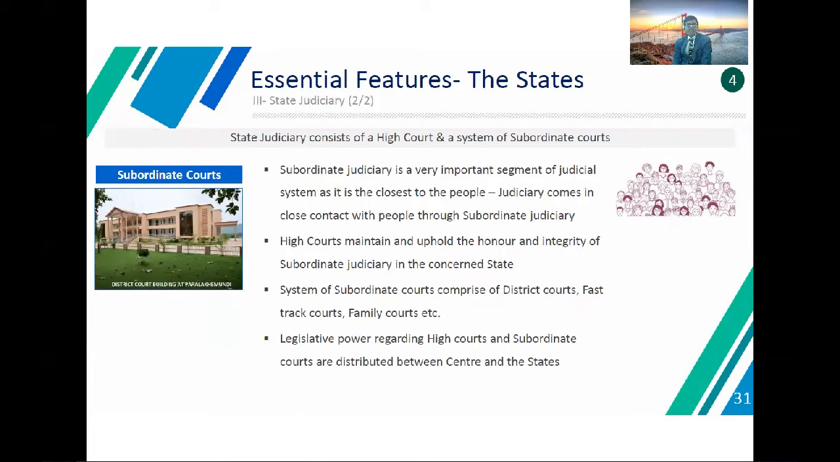The state judiciary consists of the High Court and a system of subordinate courts. The subordinate judiciary is a very important segment of the judicial system as it is closest to the people. The judiciary comes in closest contact with the people through the subordinate judiciary. The High Court upholds the honor and integrity of the judiciary in the concerned state. The system of subordinate courts comprises district courts, fast track courts, and family courts. Legislative powers regarding the High Court and subordinate courts are distributed between the center and the states.